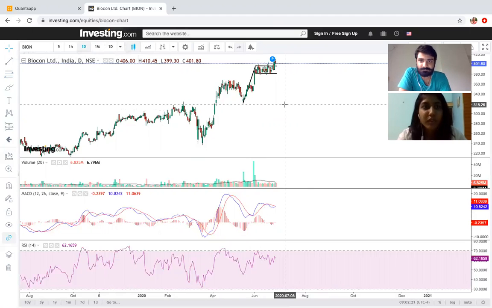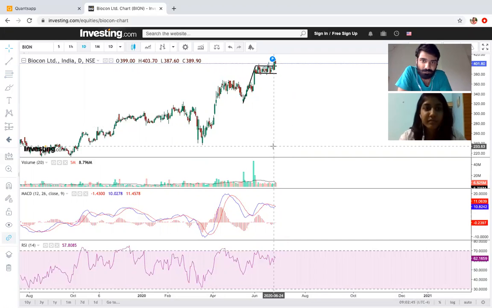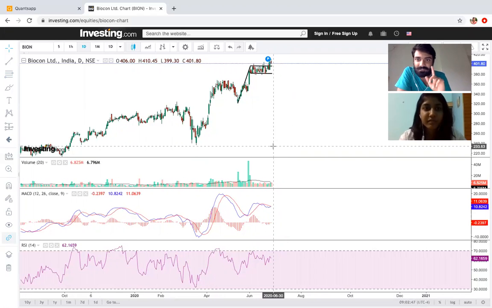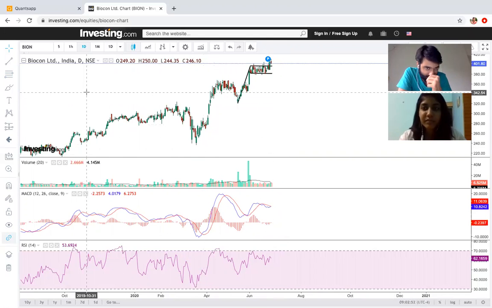Gaurav, anything to add? So there's one thing that you need to notice: Biocon is at all-time high. The stock has entered a new blue sky zone, and targets can be much higher than 420. But for now, we are giving a very conservative target of 420. It can go up to 440, 450 as well. So for a conservative view, we have given a target of 420 if it sustains above 395. Please remember that. So this was the technical data.